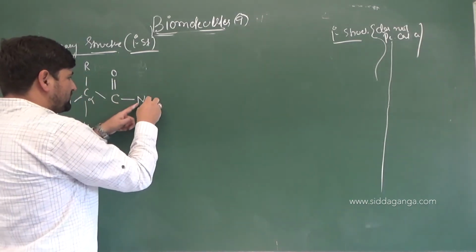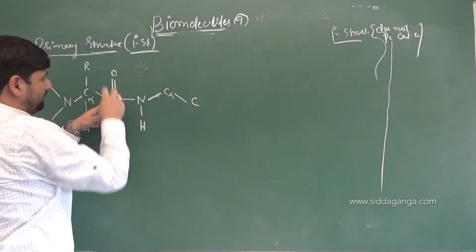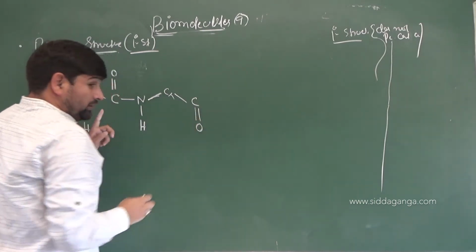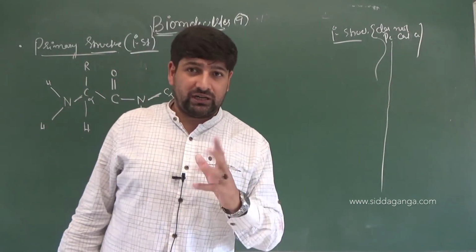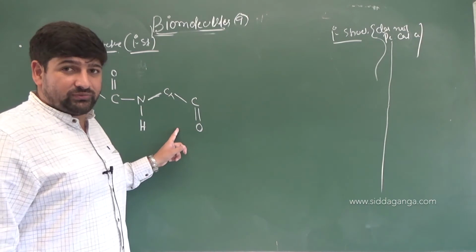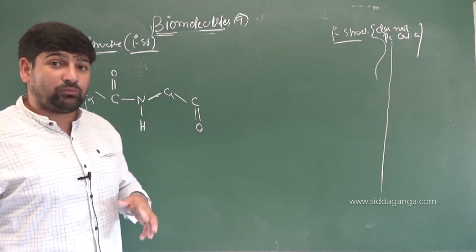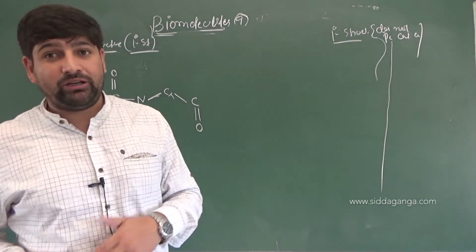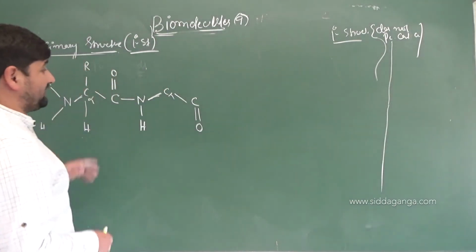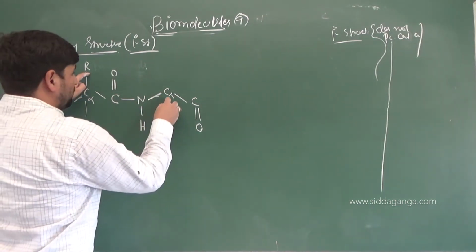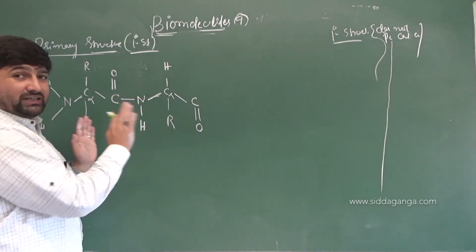Now, another amino acid starts for us. NH. Correct? This nitrogen is linked to C alpha, which is linked to C, then double bond O. Keep it in mind, and if you check the books also, in the latest competitive exams, when they have asked questions regarding protein structures with respect to primary, secondary, tertiary structure, they have only talked about the arrangement of the atoms, and about the different forces that lead to conversion of primary to secondary, tertiary and quaternary structure. We will discuss all things in detail. So first of all, understand the primary structure, how it's arranged. So you have C alpha, now R, so I'll mention R here and H here. H usually is not mentioned, but for your understanding, I am drawing it out here.